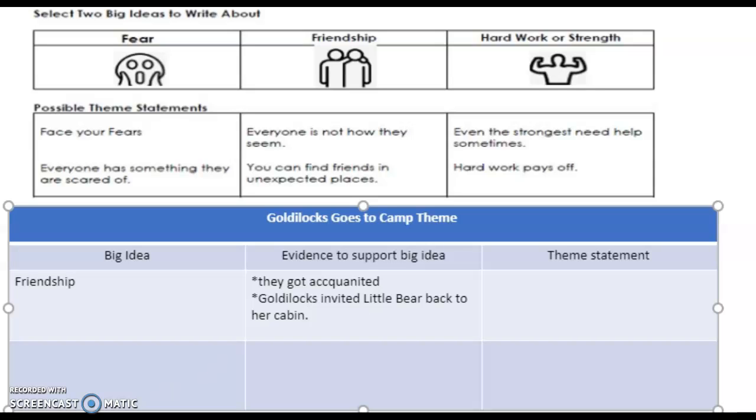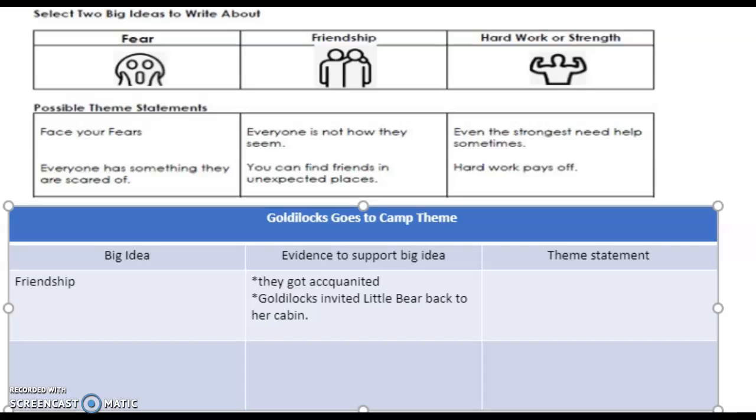So from those two pieces of text evidence, they got acquainted, or that means they got to know each other, and that Goldilocks invited Little Bear back to her cabin. Remember, if you invite somebody over, that means you're friends with them. You can make an inference that, all right, one of the big themes of the story could be friendship.